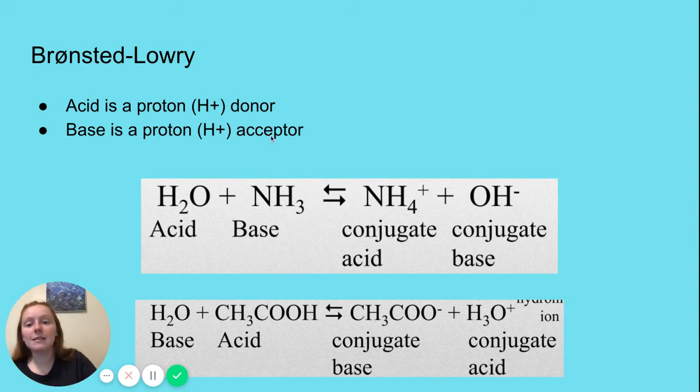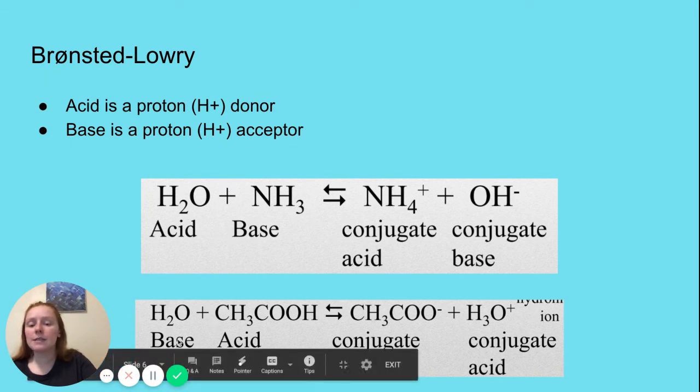So we call those reversals of roles conjugate acid and conjugate base. Just know that if something is a base over here, it's going to be the conjugate acid over there. And if it's an acid over here, it's going to be the conjugate base over there. That's all that means. And the other thing I want to point out is that water, in these two different chemical reactions, is acting as an acid up here, but down here, water's acting as a base.